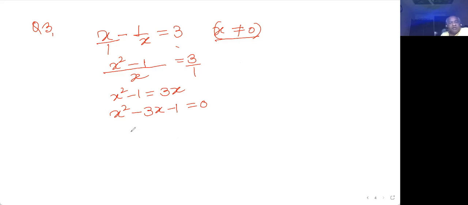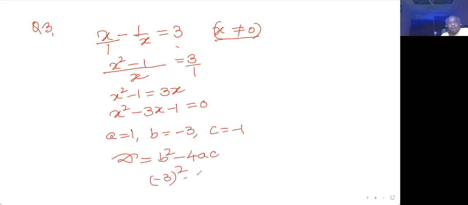But here again, if you go for square completing, what will you write? a equal to 1, b equal to minus 3, c equal to minus 1. I am checking D first, because in the previous sum I did not check it, and later on I have to check. So minus 3 square minus 4 into 1 into minus 1, you're getting 9 plus 4, that is 13. Again it is greater than 0, so real and distinct roots.